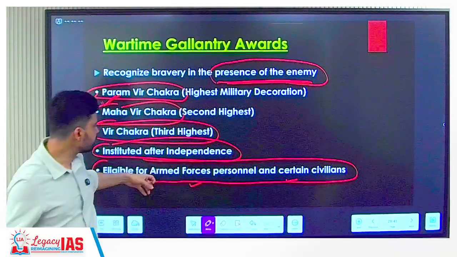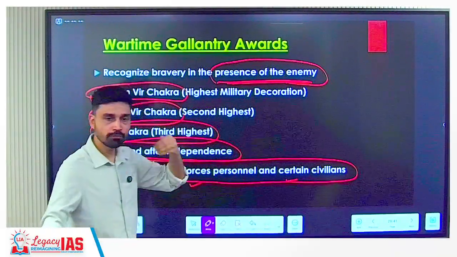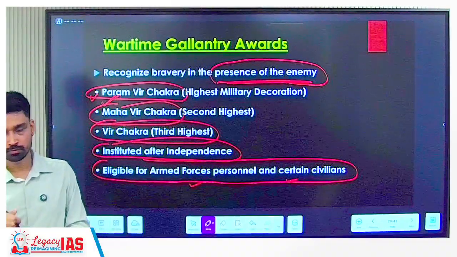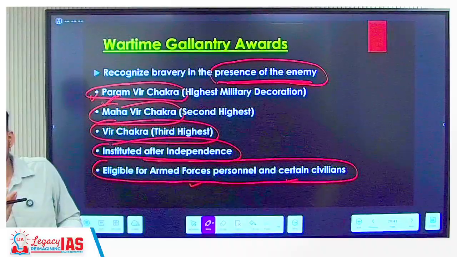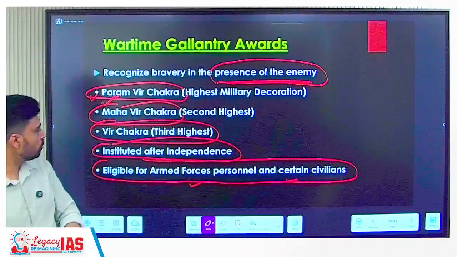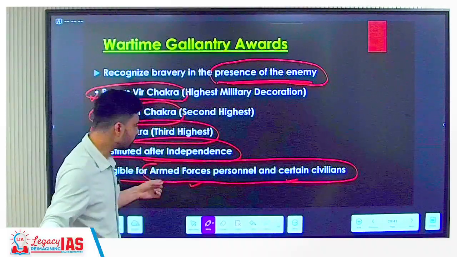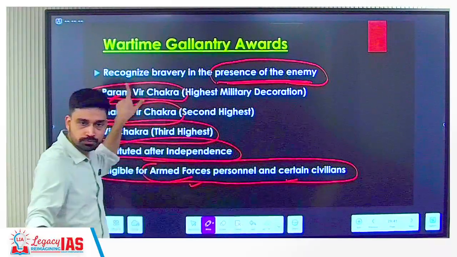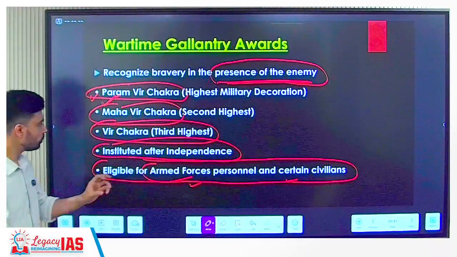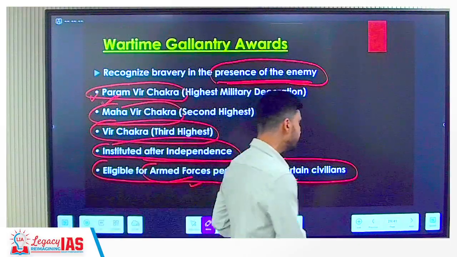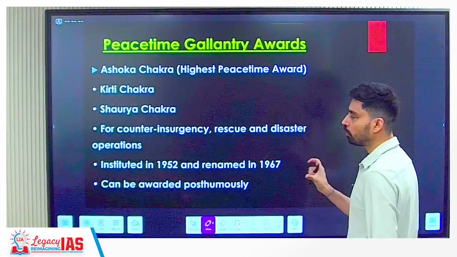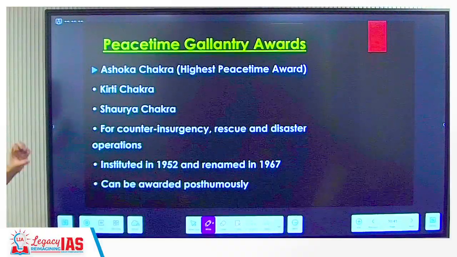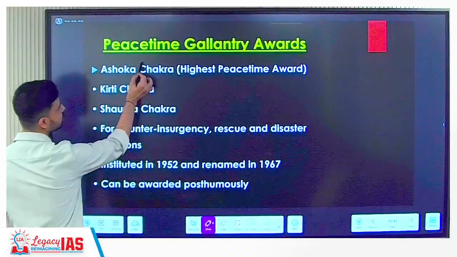So the villagers of that village worked the whole night, the whole day, even the women folk, and they were able to repair this runway. And the Indian Air Force was able to take off the next day. So these civilians were working under the guidance of the armed forces. That means they become eligible to receive these awards. So armed forces personnel and certain civilians who have shown bravery and courage while working under the guidance of or helping the armed forces are eligible.